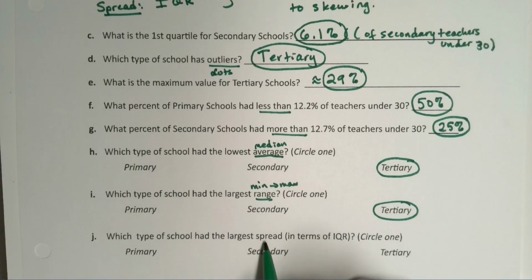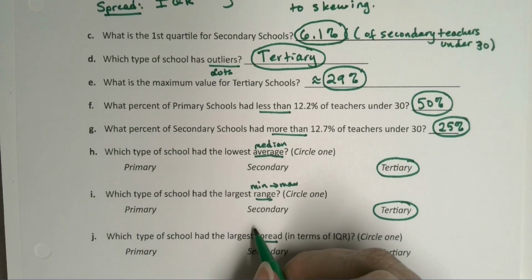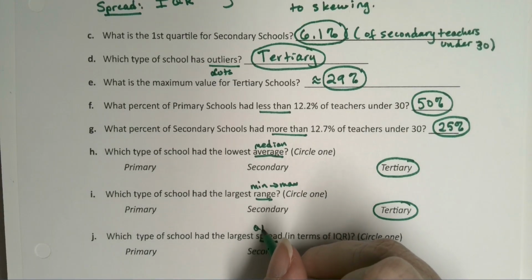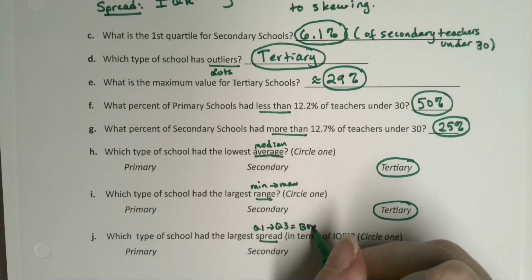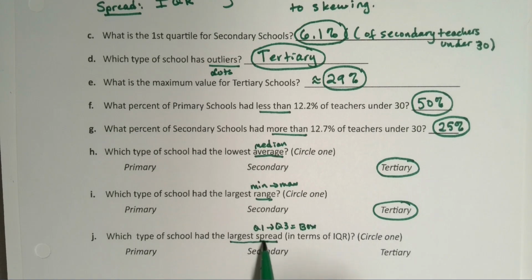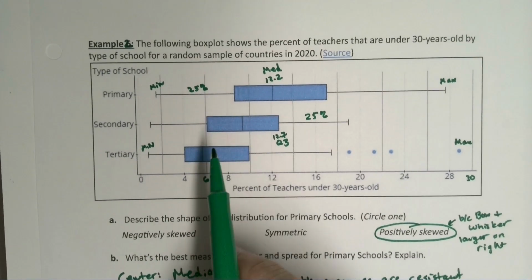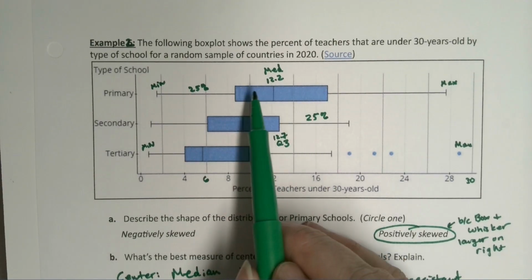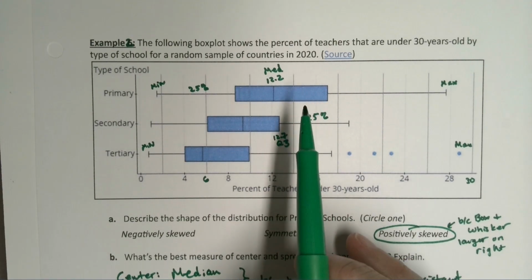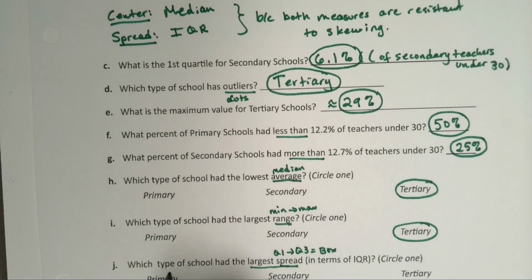Which type of school had the largest IQR? Well, the IQR is from Q1 to Q3. It's the box. So what we're really asking is which one had the largest box, the widest box. Okay, so let's look. The width of the box, this primary one, that's the biggest from lowest to highest. So that would be our answer for that one.